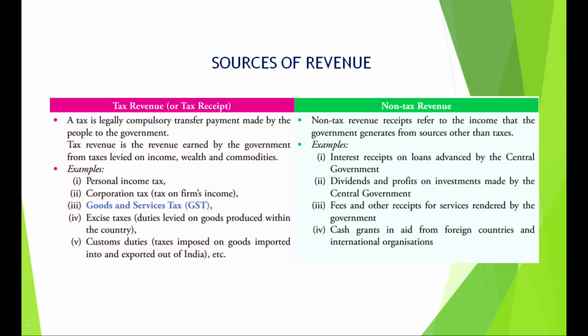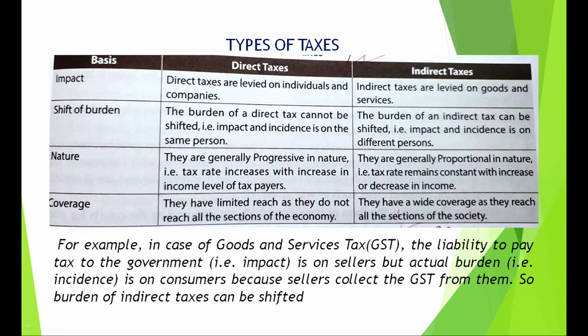There are four types of non-tax revenue which usually come in the paper: dividend, interest, profit, and grants. So, from these you will mainly get dividends on shares, received by the government, all part of the non-tax revenue.